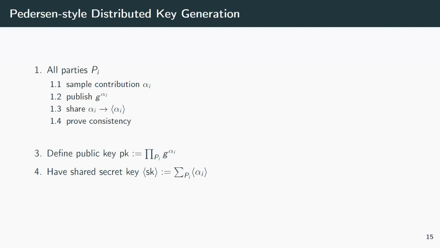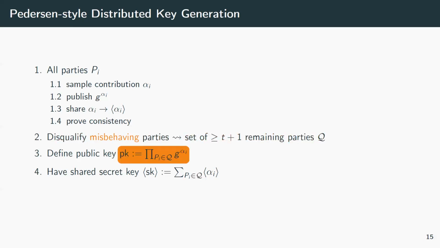Okay, so we have a way to prove consistency. Now, what if somebody doesn't play according to the rules and something goes wrong, parties complain, and there's a complaint resolution phase. So in the end, we have a set of remaining parties that everybody agrees behaved according to the protocol. So we adjust the public key and secret key accordingly to the parties that are left. But that also means by misbehaving, you can influence the distribution of the public key.